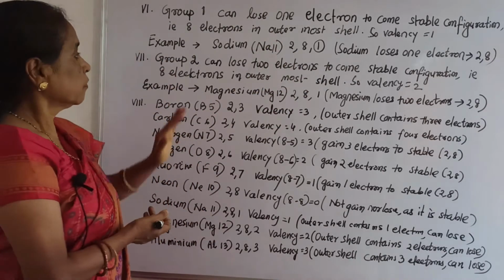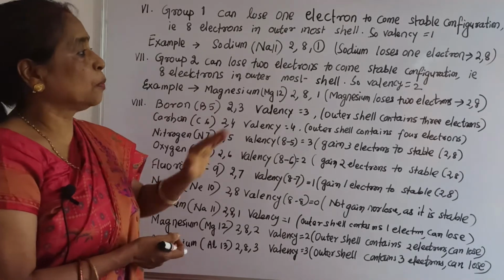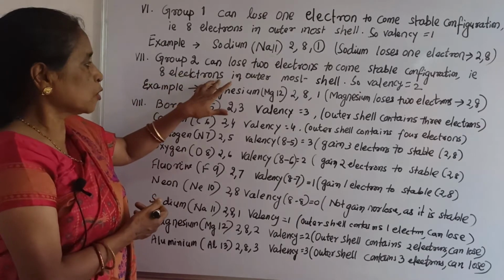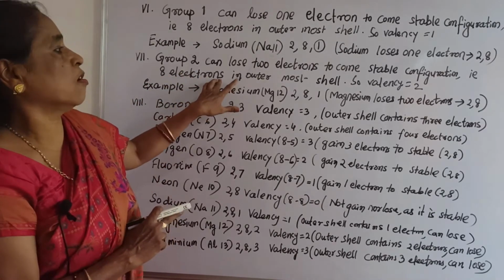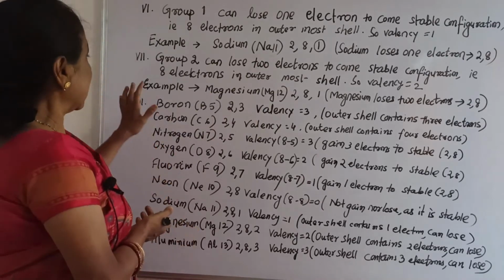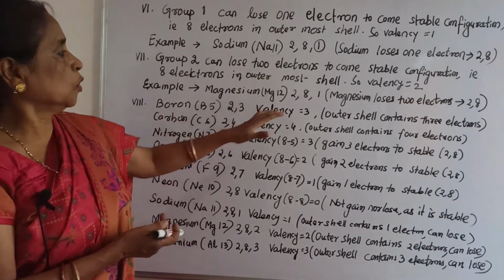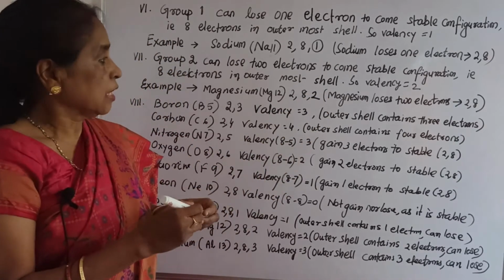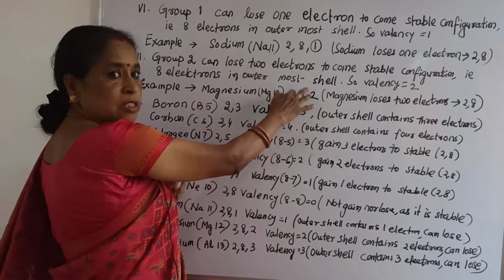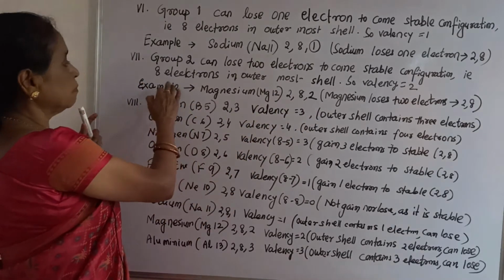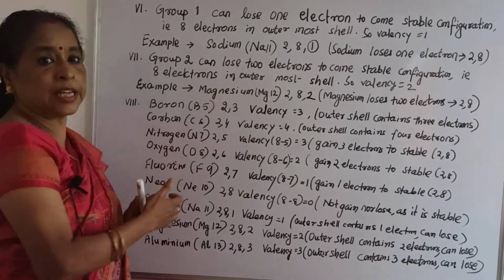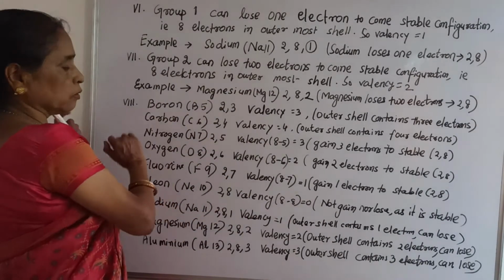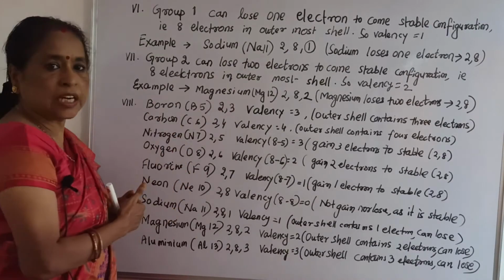Group 2 can lose 2 electrons to become a stable configuration. Now see, it becomes a stable configuration of 8 electrons, that means valency 2. Example magnesium 2, 8, 2, that means it can lose 2 electrons, that is why magnesium's valency is 2, and also the other elements of group 2 have valency 2. Boron belongs to group 13.